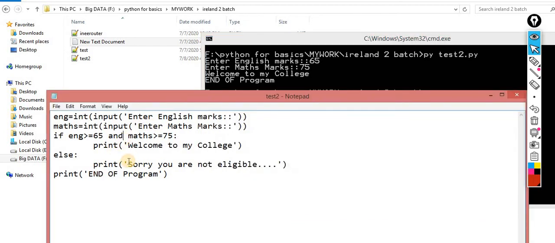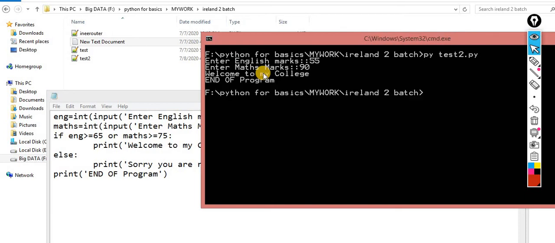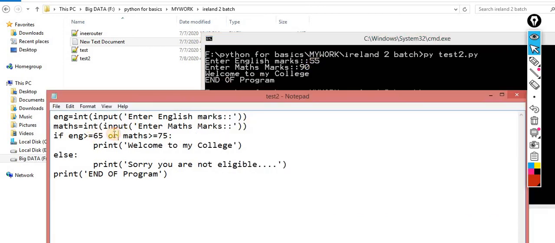Now this time I am making the OR part. OR means if one of the conditions is true, then the output would be true. So the same thing I am implementing. Now this time in English I scored 55 marks, but in mathematics I scored 90 marks. Now the condition is fulfilled. Welcome to my college, because one condition is true. It doesn't matter if the other is satisfied or not, because I implemented the OR over here.